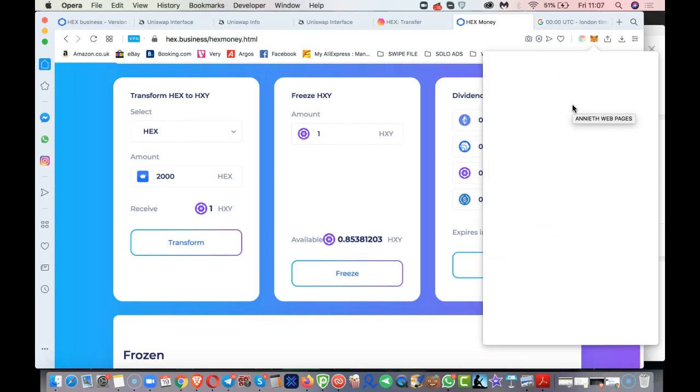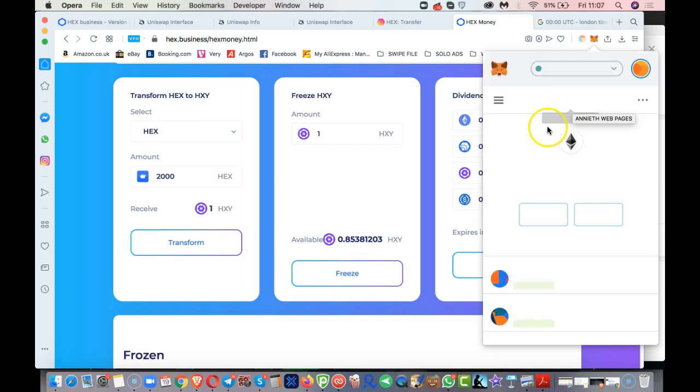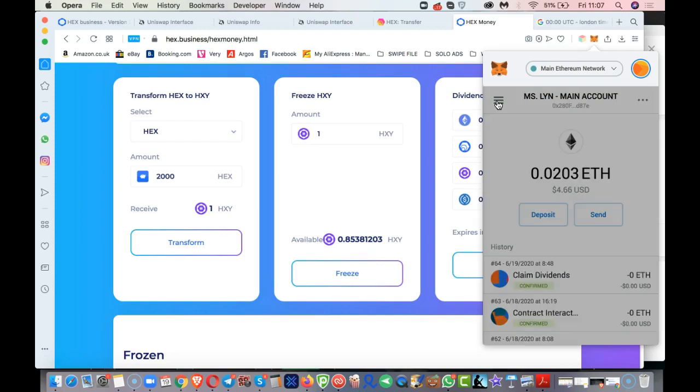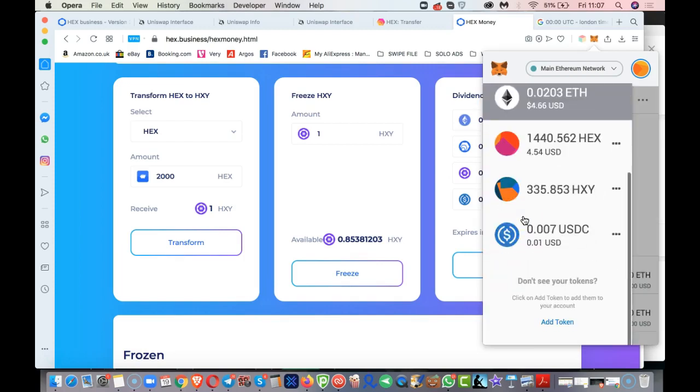It's taking a little while to load up. Okay, so you will see your Ethereum balance here will increase with the amount that you have earned. You will see in your USDC token, this account has earned 0.007, which is about 1 cent. And we have also earned some Hex, but she had some Hex here before, so that's why it's earned.